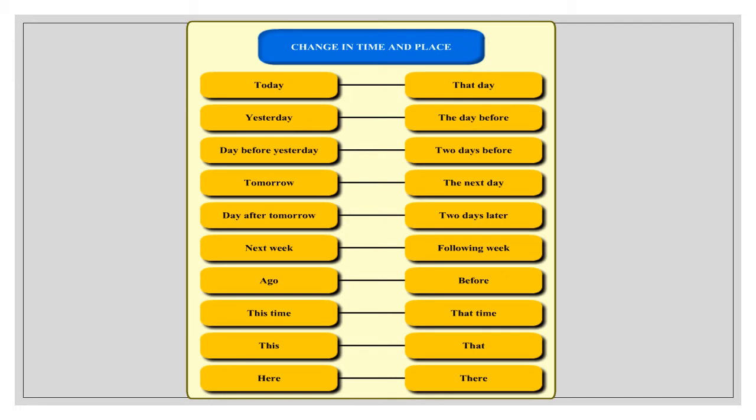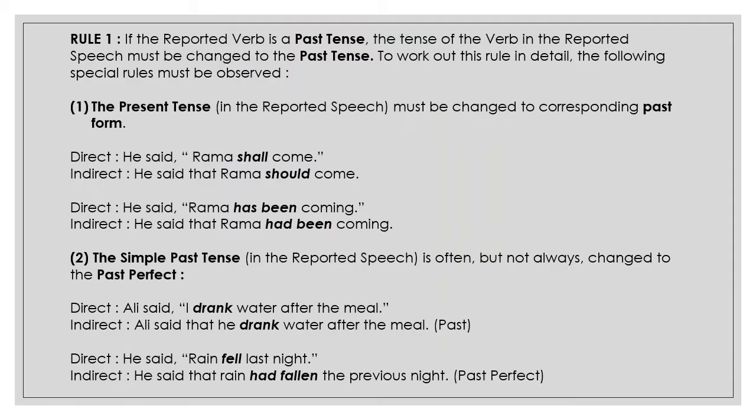There are certain changes which take place when changing sentences from direct to indirect speech. For example, today becomes that day, yesterday becomes the day before, the day before yesterday becomes 2 days before, tomorrow becomes the next day, day after tomorrow becomes 2 days later, and so on. Now let's get into the rules.